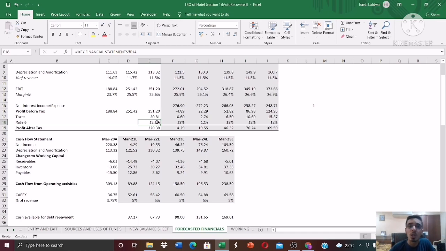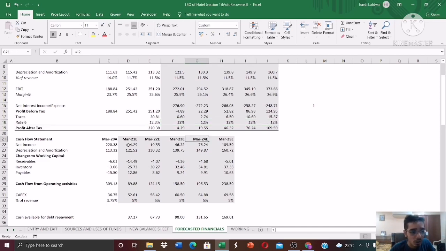Now what is the effective rate? The actual income tax expense paid during the year divided by the profit before tax. So that will be the effective rate. The marginal rate is 25%, but the company does not actually pay 25% of taxes, right? It may use various kinds of tax strategies and employ tax experts to reduce its tax bills. So the effective rate is assumed at 12.3%. I've assumed the same for the future years as well.